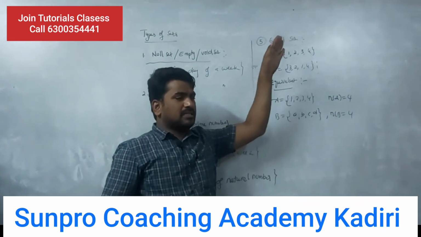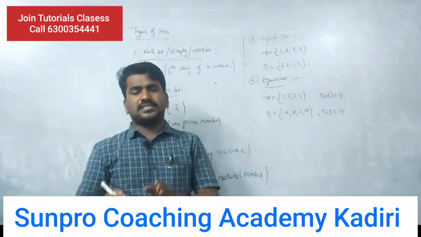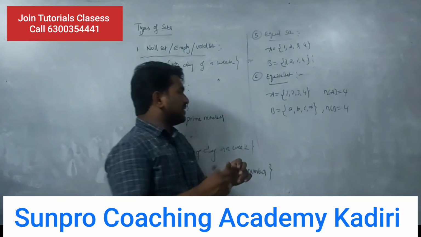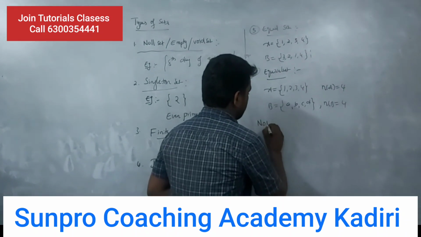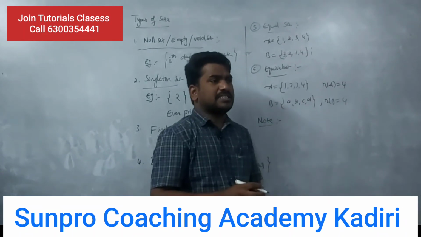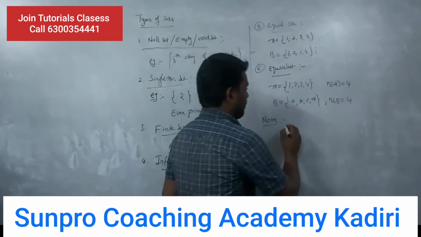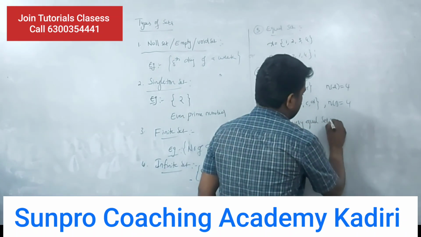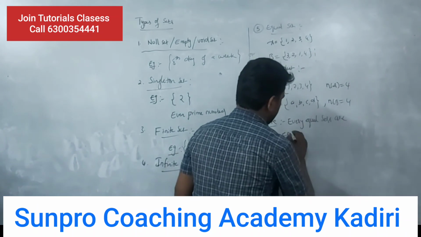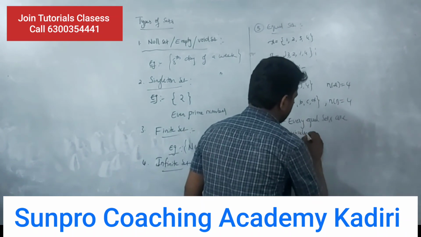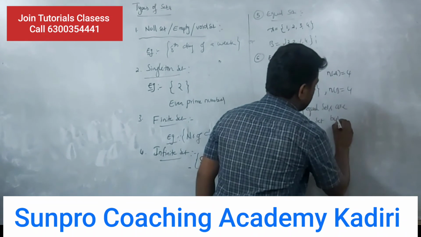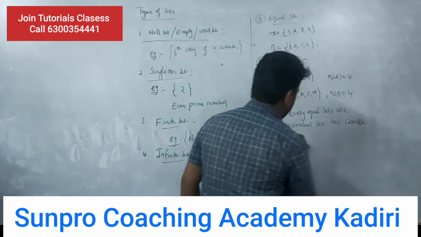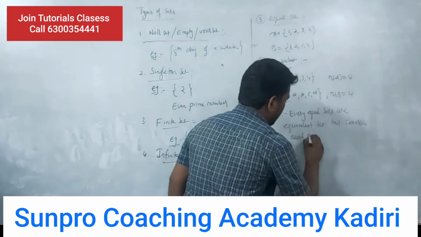Equal sets means the same elements are present in the two sets. One thing we can note here: every equal set is an equivalent set, but the converse need not be true.